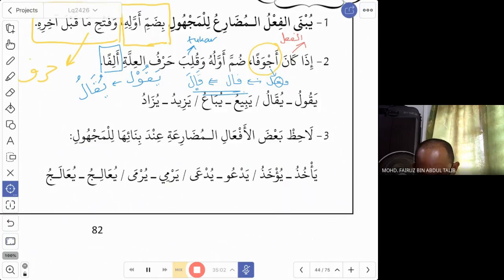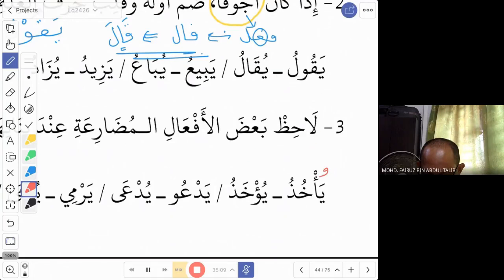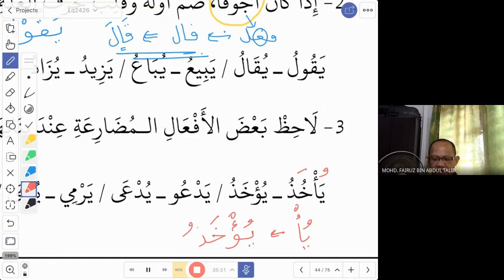What we should take note of here is this hamza. We just put a dhamma, yu, and then you put a fatha. But then we cannot write hamza on the alif when you have a dhamma before the hamza. So here you have to change to another way of writing hamza, which is hamza on the waw. So this is just a matter of spelling, how you spell it. But the rule is still dhamma and fatha. Okay, yu'khazu, that is for the first one.